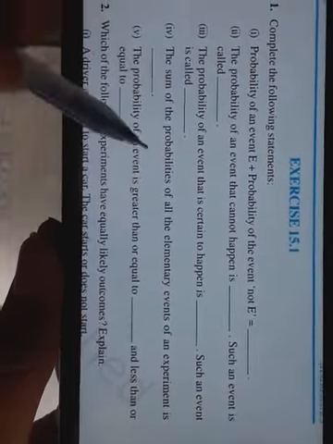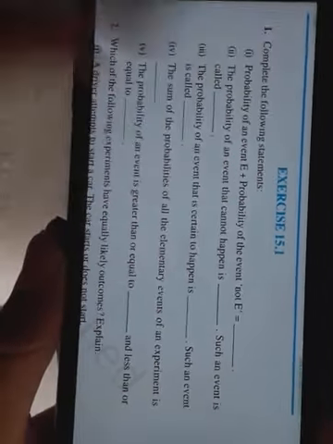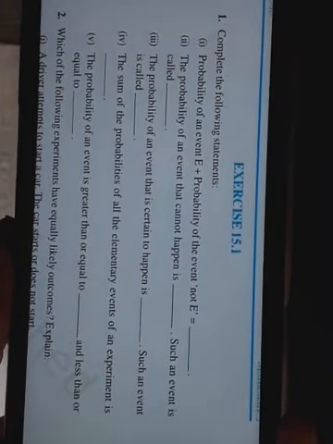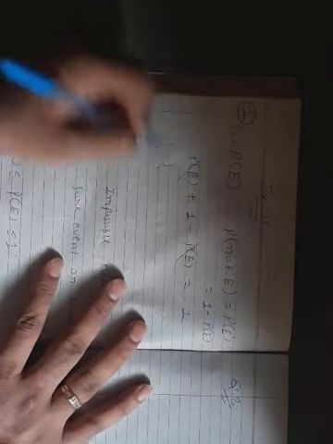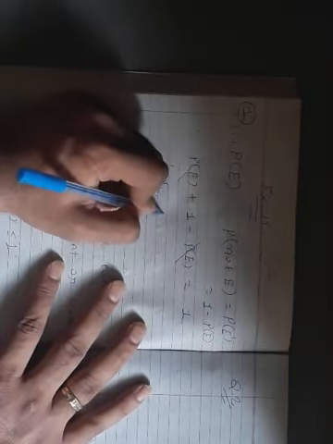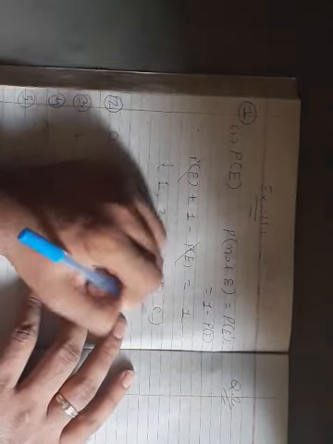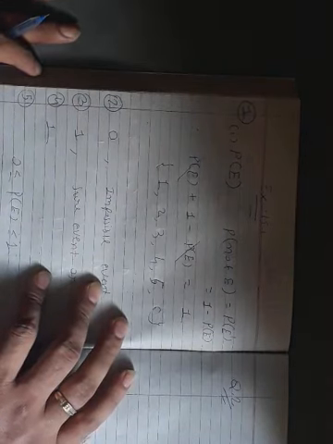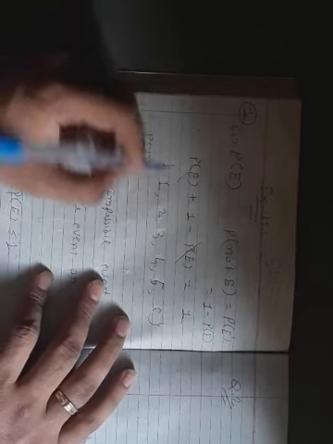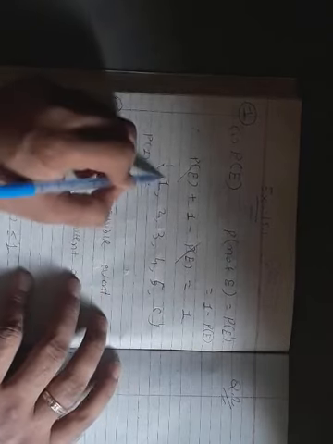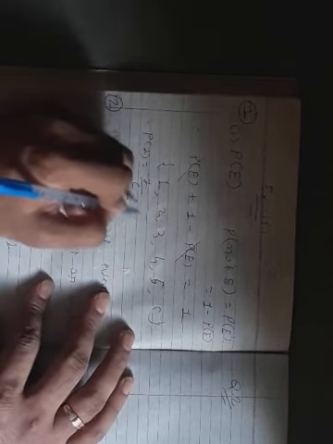Okay. Now the sum of the probability of all the elementary events of an experiment. Okay. If we take all the single events. If I give you an example, for example, if I toss a die one time, then their possible outcomes are 1, 2, 3, 4, 5, 6. Now probability of 1 is called its elementary event. 1 comes only one time. In total, expected outcomes are 6. So probability will be 1 by 6.